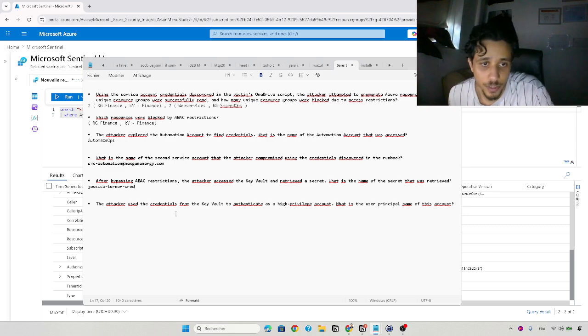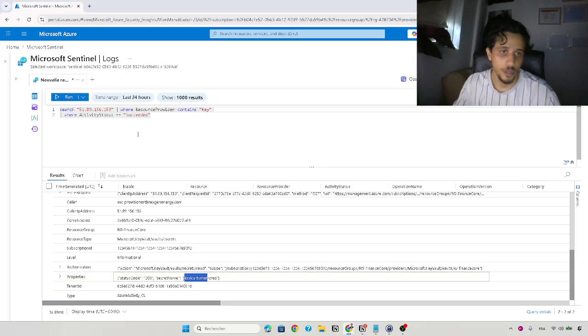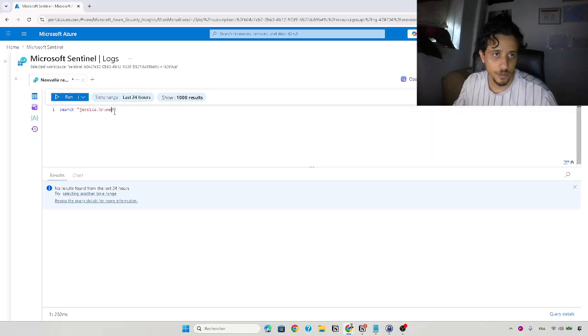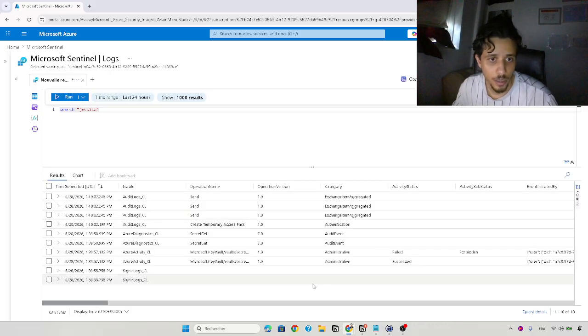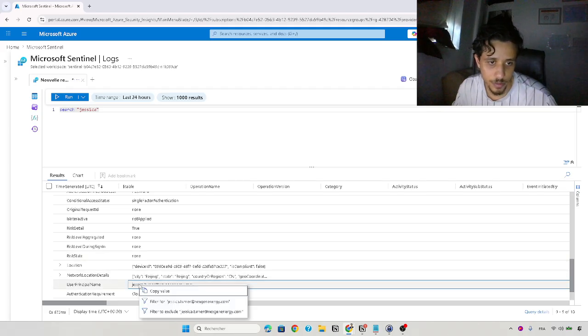Okay, the attacker used the credential from the key vault to authenticate as a Hyper-V account, which is the user principal name of this account. Okay, so as you know, here we have Jessica Trainer. So what we're gonna do, we're gonna try to search for Jessica Trainer, and see if we have this account. We don't have it. We're gonna try to search for just Jessica. Okay, we have created a sign-in log, single authentication from Beijing. Yes, this is the account.